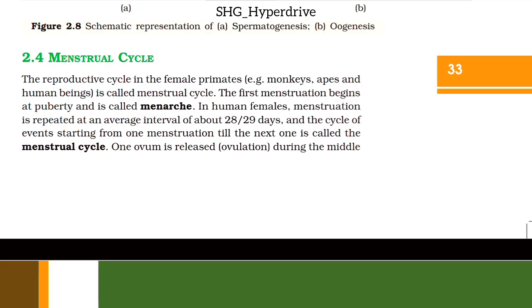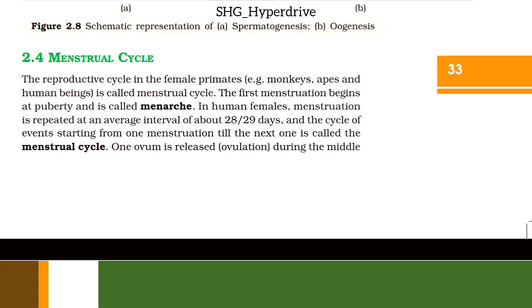2.4 Menstrual cycle. The reproductive cycle in the female primates, for example monkeys, apes and human beings, is called menstrual cycle. The first menstruation begins at puberty and is called menarche. In human females, menstruation is repeated at an average interval of about 28 to 29 days, and the cycle of events starting from one menstruation till the next one is called the menstrual cycle.